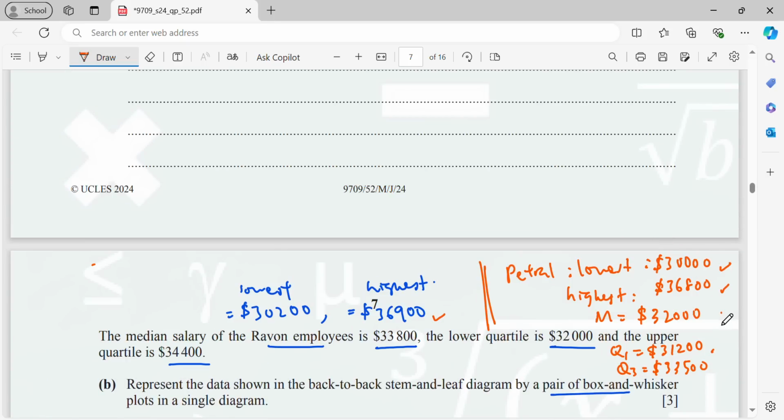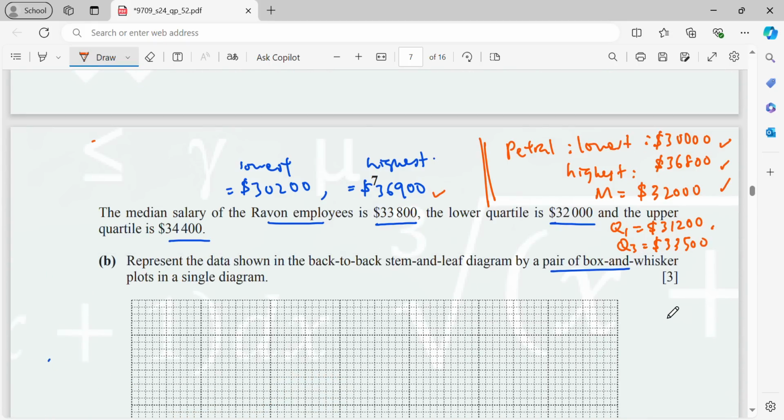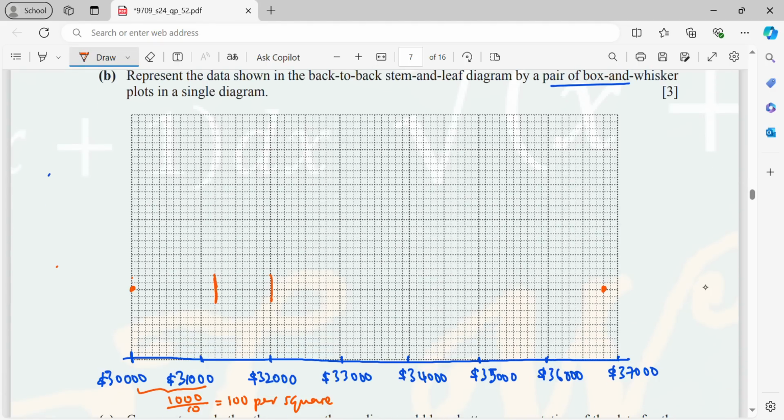Then the median, 32,000. Then after that, 33,500. So join this. This is a box, and whisker. This will be the whisker. So here I will label Petra.